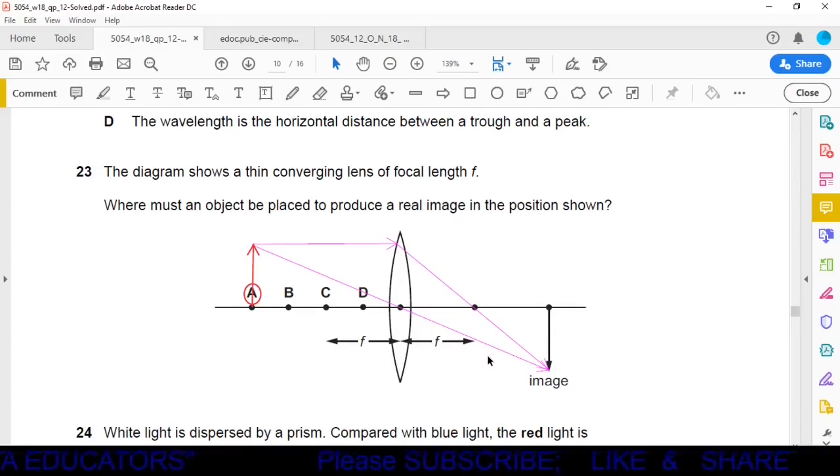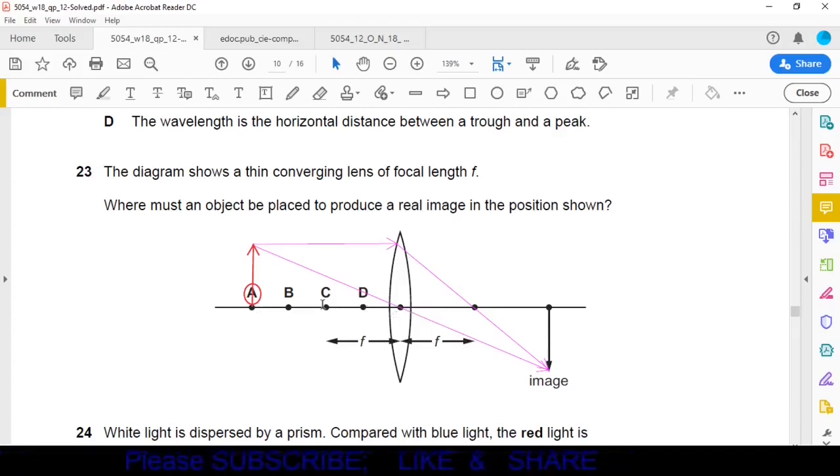We have studied when the object is placed at a distance of 2f in front of a converging lens, the image is formed on the other side at a distance of 2f. The image will be formed at the same distance. So the distance from the lens to the image will be equal to the distance from the center of the lens to the object.